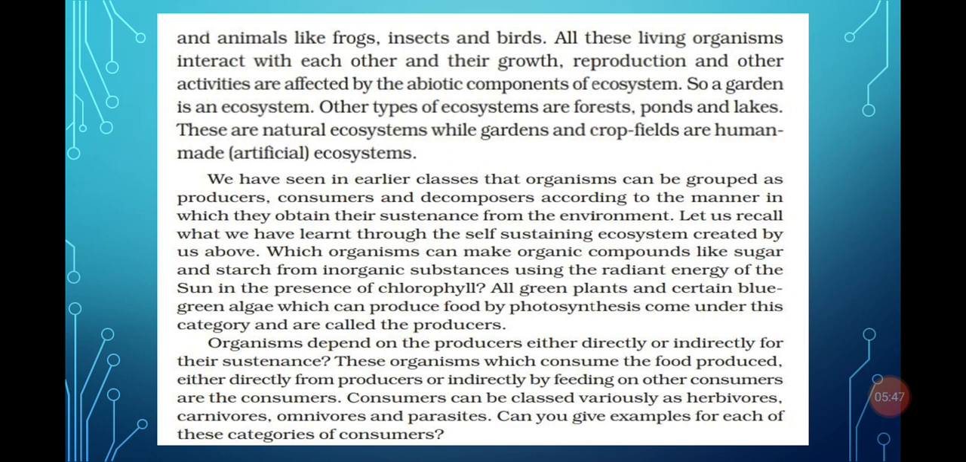Now next, the consumers are also categorized into various categories. First are herbivores, carnivores, omnivores, and parasites. So what are herbivores? Those which directly depend on the plants. And what are carnivores? Those which depend for their food on the herbivorous animals. And what are omnivores? Those which can eat both plants as well as animals. Parasites are those which live on the host body for their nutrition, which means they don't kill the host body.